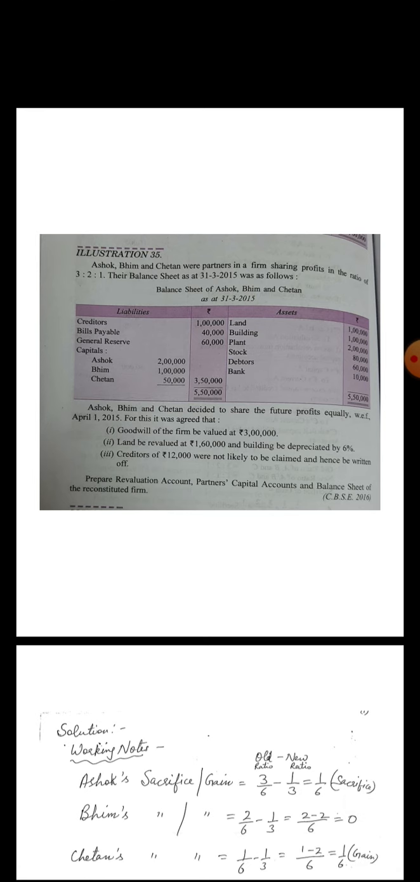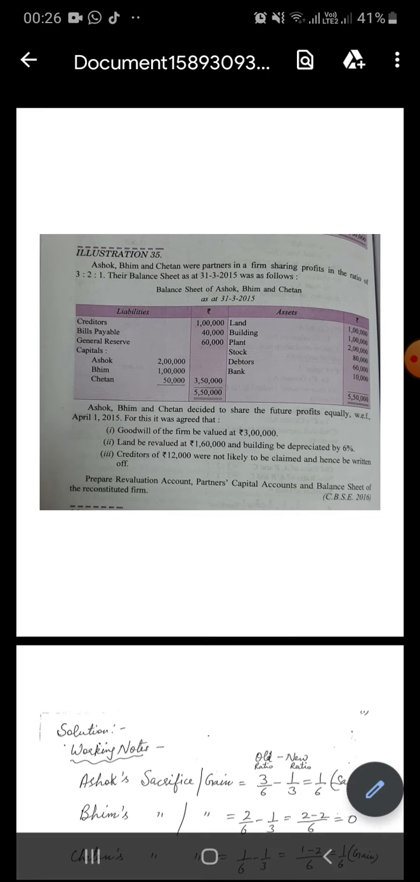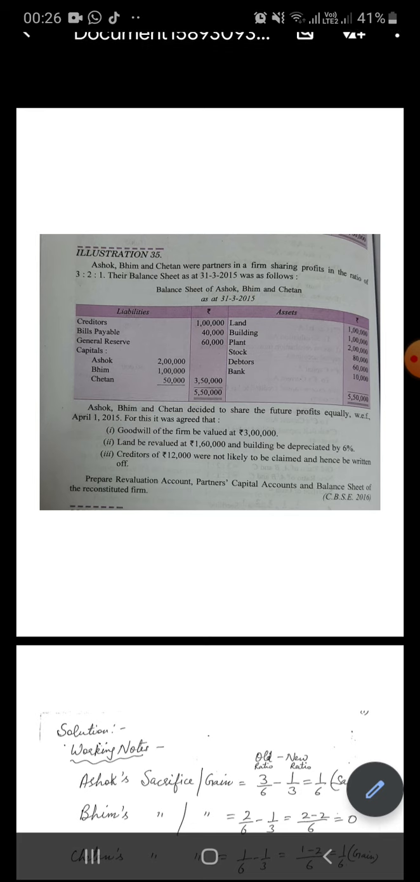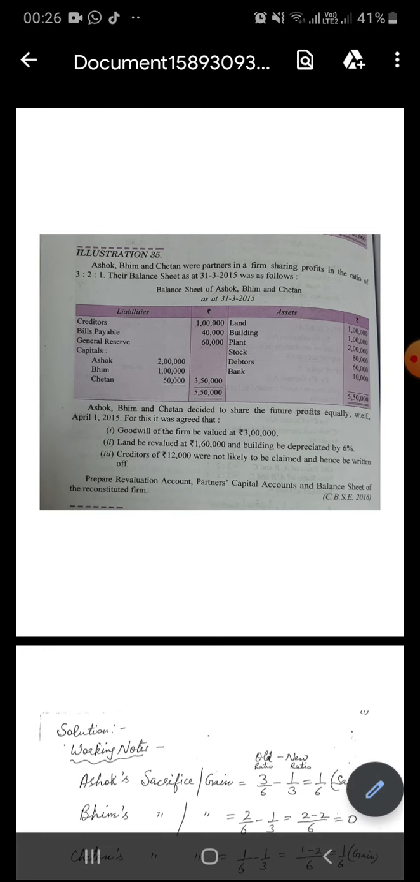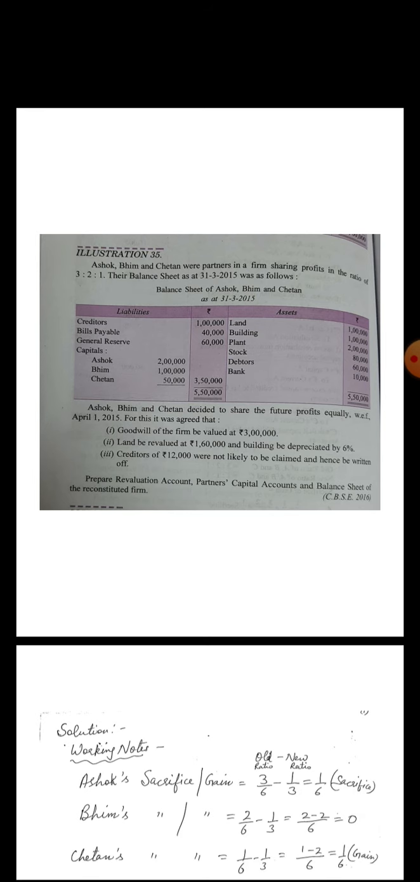Example number 35. Ashok, Bheem and Chetan are partners in the firm sharing profit in the ratio 3:2:1. Their balance sheet as at 31st March 2015 is as follows. First of all, on the liability side, creditors, bills payable, general reserve are given, and capitals of the three partners are given. And on the asset side, land, building, plant, stock, debtors and bank balance are given.